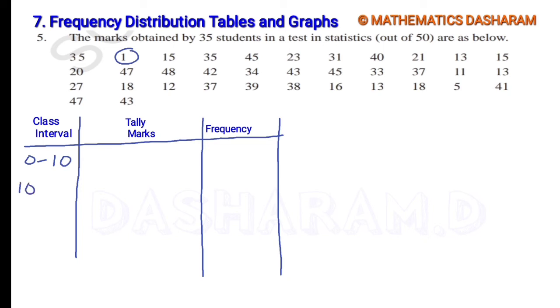Next 10 to 20, next 20 to 30, next 30 to 40. The maximum value is 48, so 40 to 50. So 5 intervals are enough.